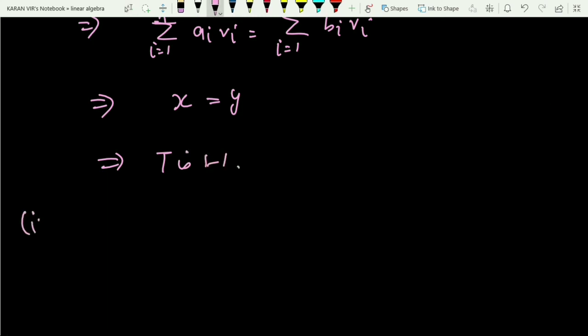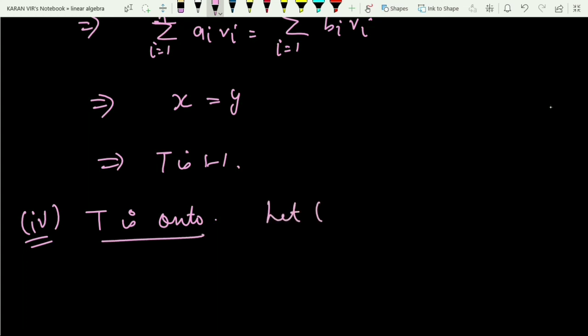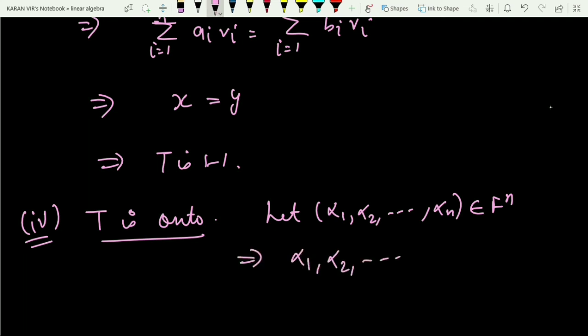And in the last part, I have to prove that this linear transformation is onto. So for onto, you will consider any arbitrary element from Fn. So let alpha 1, alpha 2 up till alpha n be any arbitrary element coming from capital Fn. So alpha 1 comma alpha 2 and so on to alpha n are elements of the field, so they belong to the field, right?